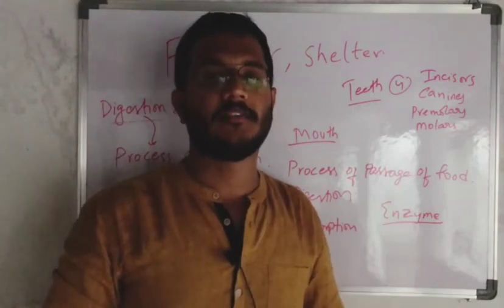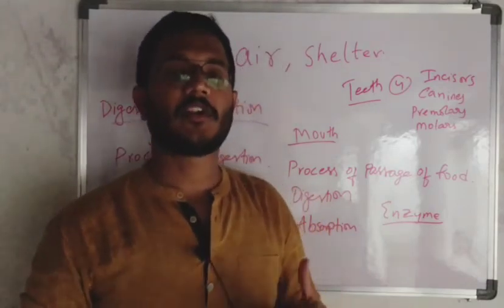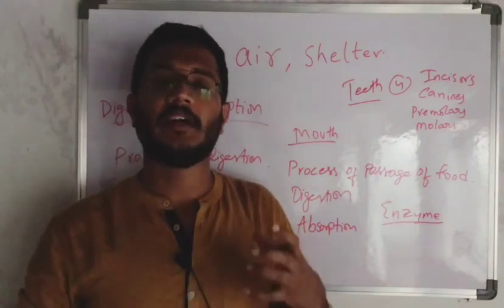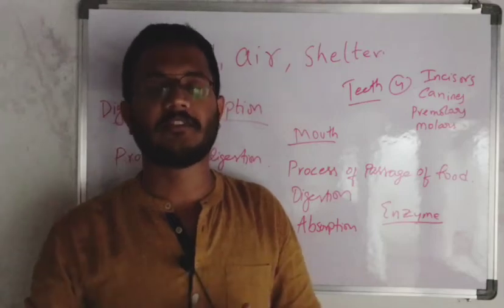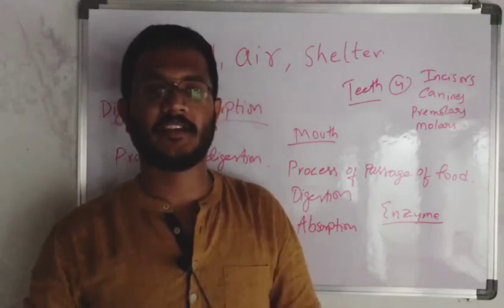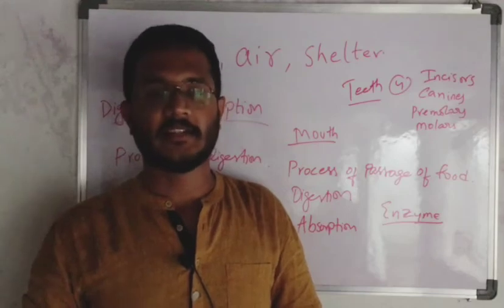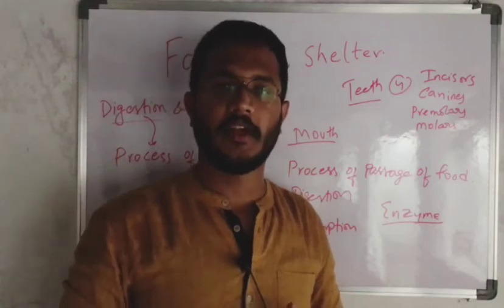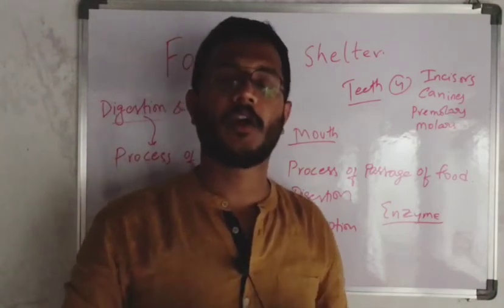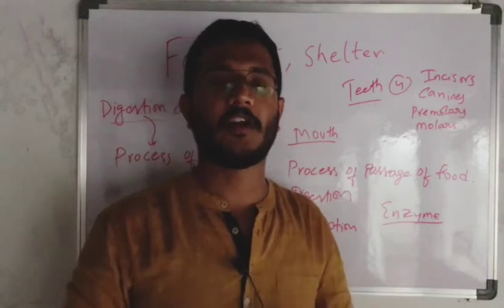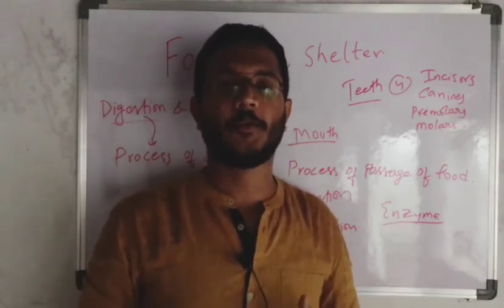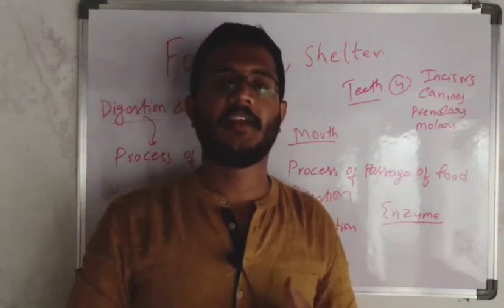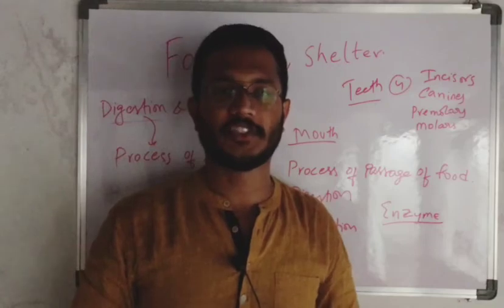And after finishing these topics, we will see what diseases are associated with the digestive system. If one organ has failed, what are the consequences, and which disease can we see? Like that we can discuss the liver. What is the function of the liver? What is the structure of the liver? And if the liver does not function properly, what will happen to the human body? And what diseases might come due to the failure of the liver?